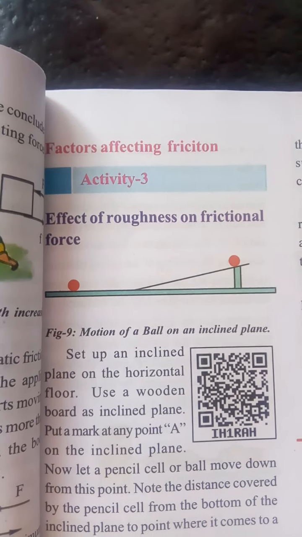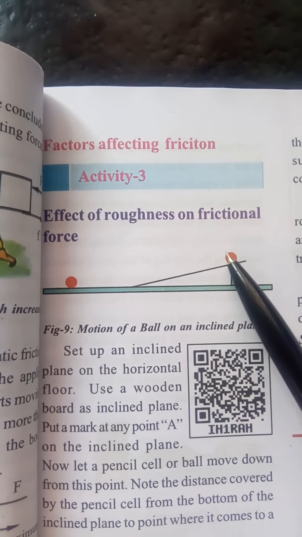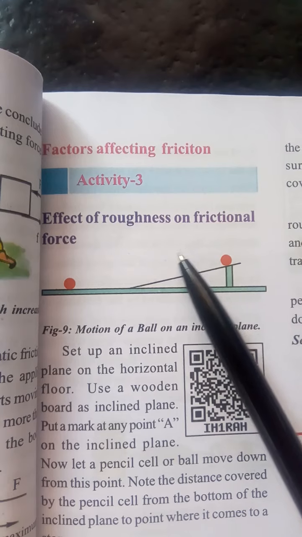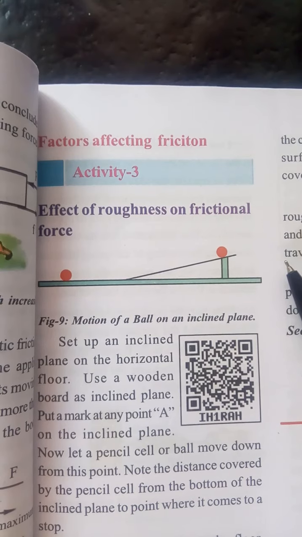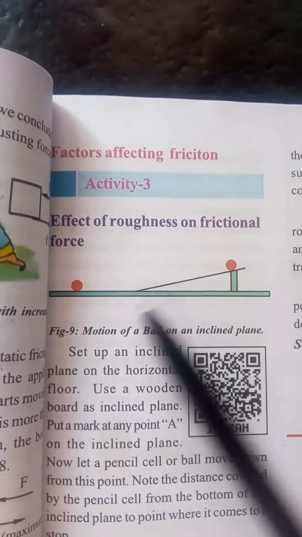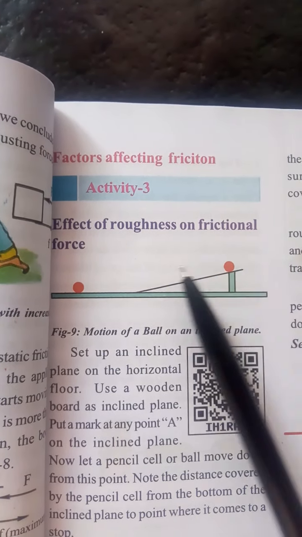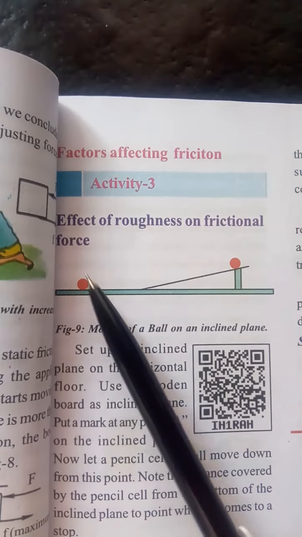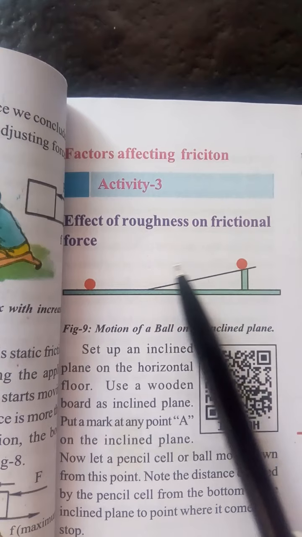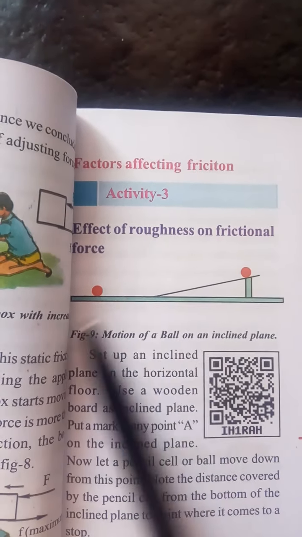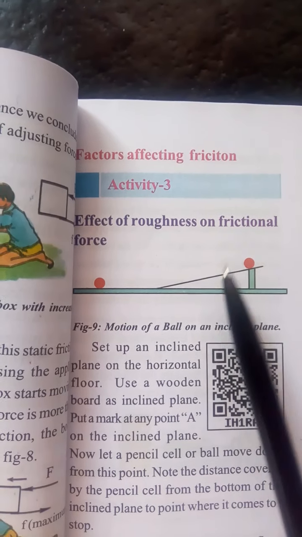on the inclined plane. Now let a marble move down from this point. Note the distance covered by the marble from the bottom of the inclined plane to the point where it comes to a stop. Always release the marble from the same place. Now spread a cloth over the floor. Make sure that there are no wrinkles in the cloth. Do the same with the marble and note down the distance.